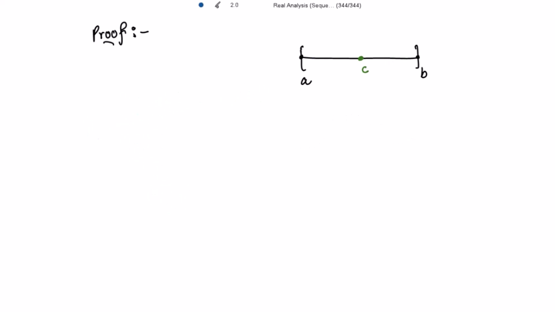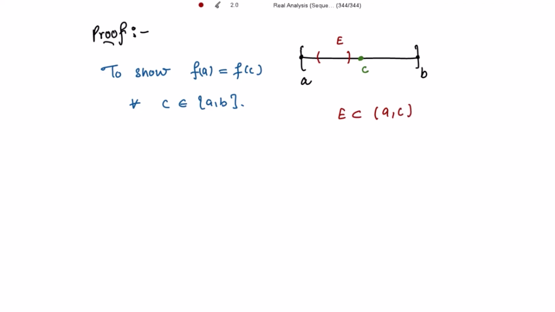So for this, we need to show that f(a) = f(C) for all C belonging to the closed interval [a, b]. Let me consider the set E, which is a subset of the open interval (a, C).